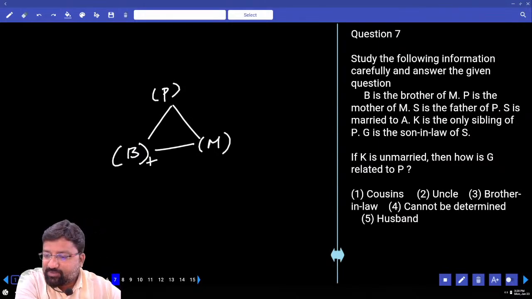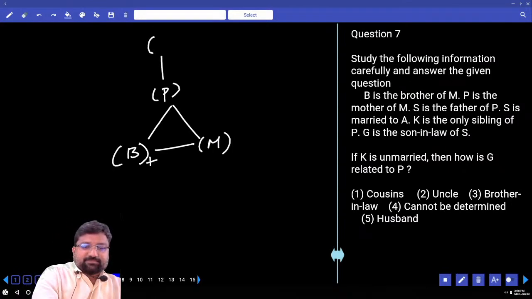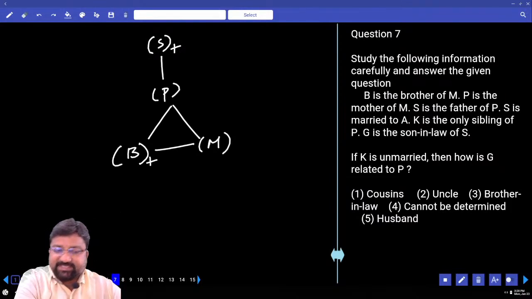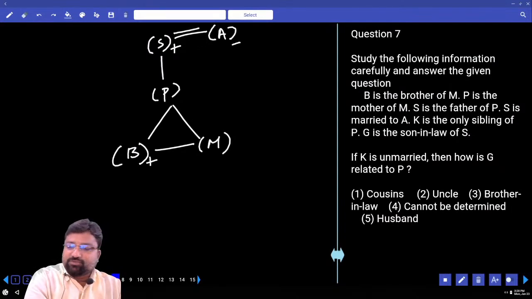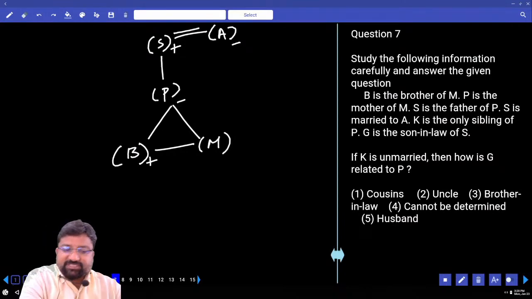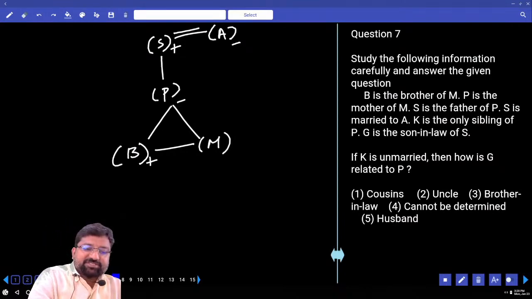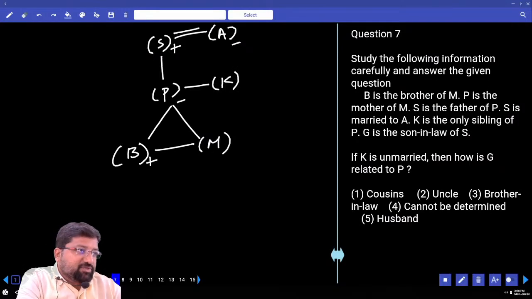Next. S is the father of P. S is married to A. Next. P is the mother of M. P's gender is female. K is the only sibling of P. When K is the only sibling of P, P is also the only sibling of K.